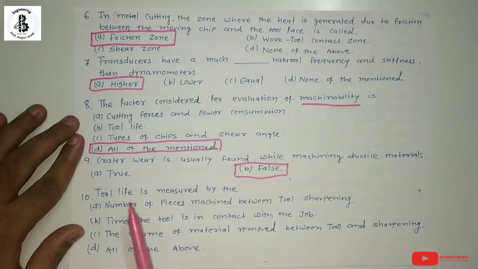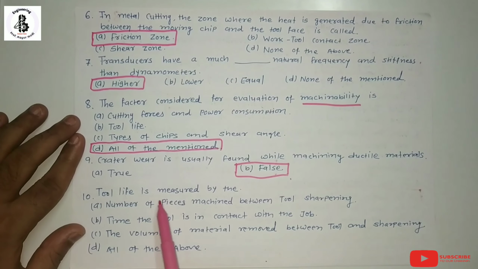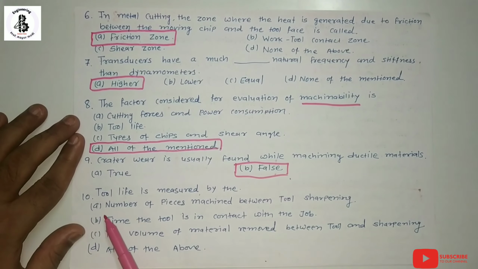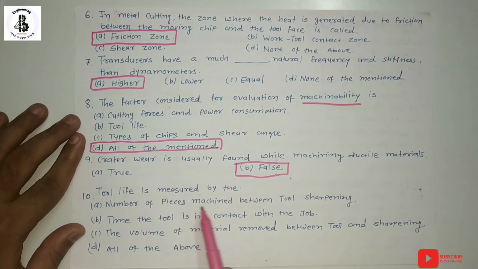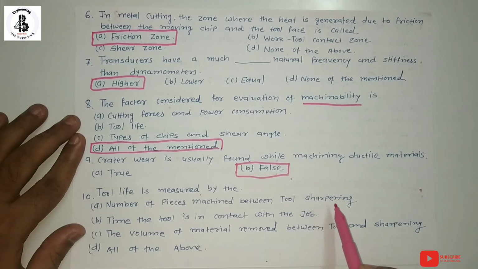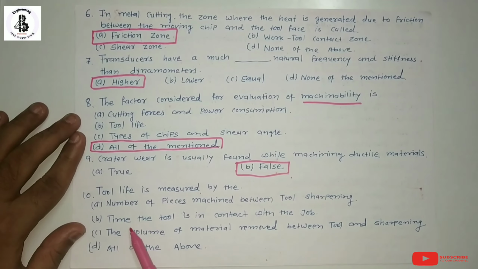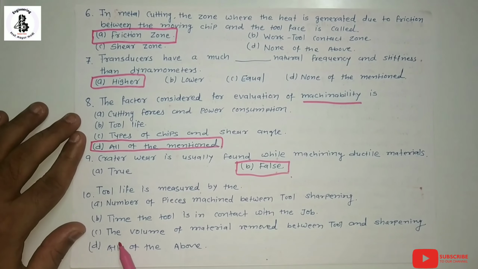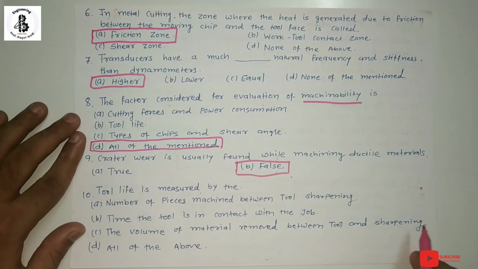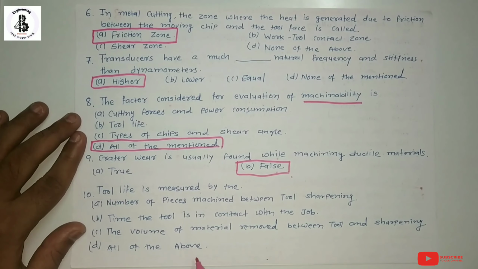The next question. Tool life is measured by: option A, number of pieces machined between tool sharpenings; option B, time the tool is in contact with the job; option C, the volume of material removed between tool sharpenings; and D, all of the above.